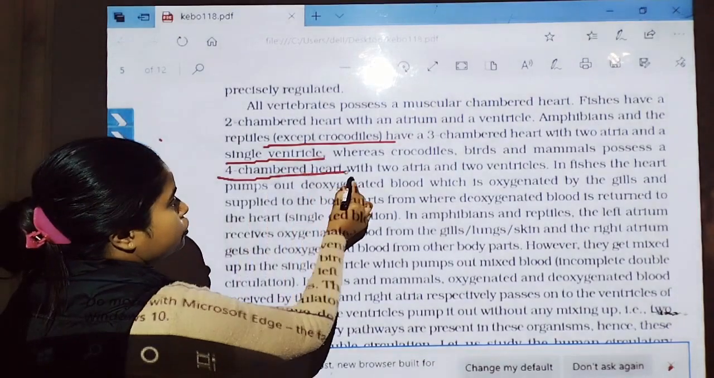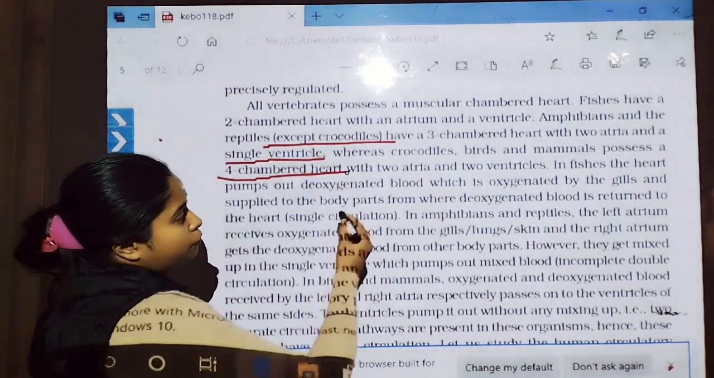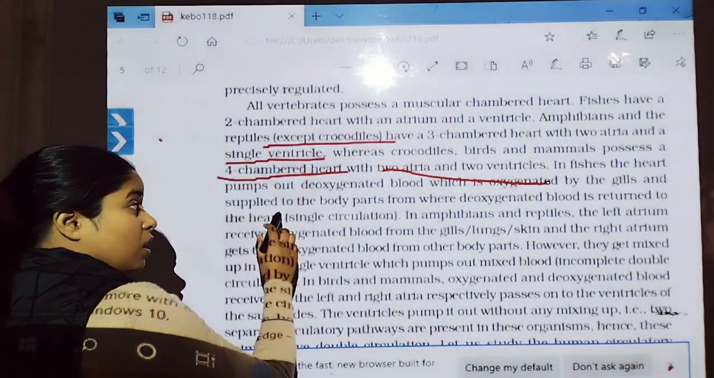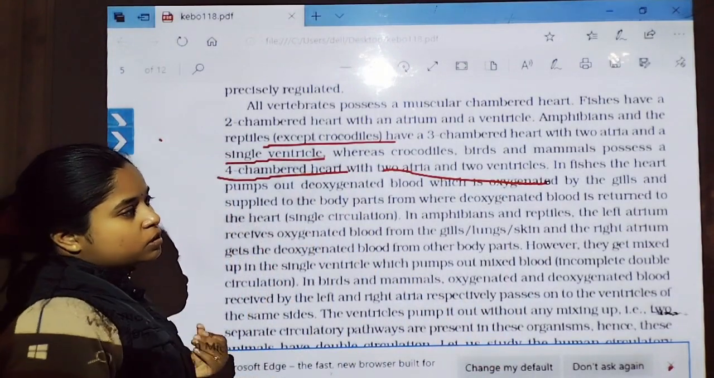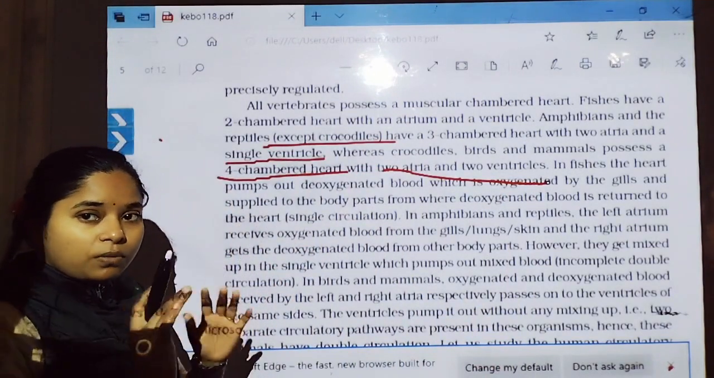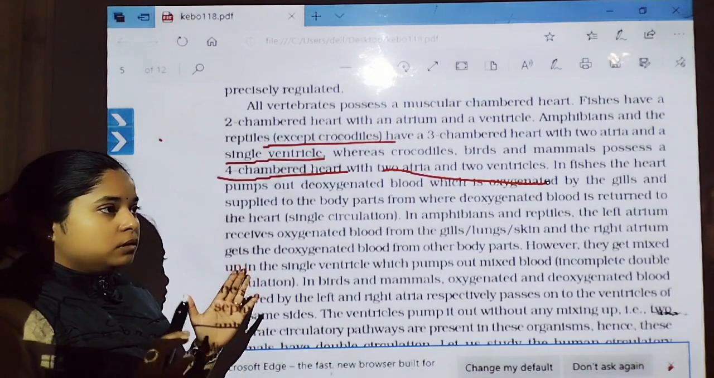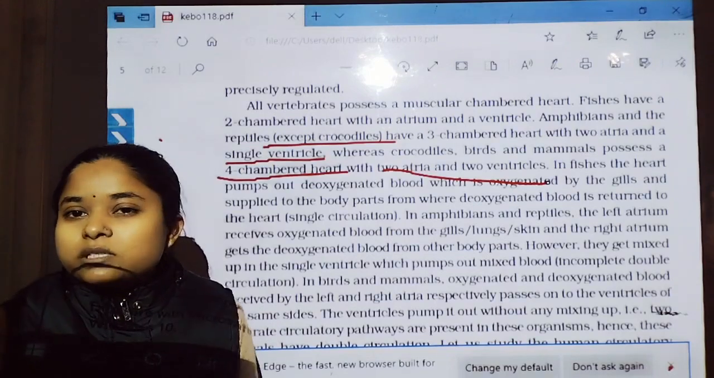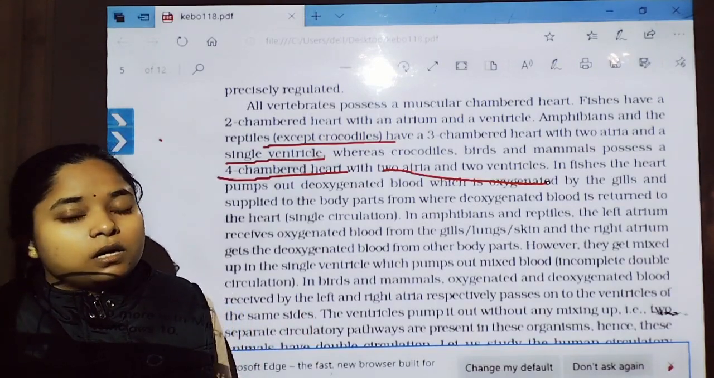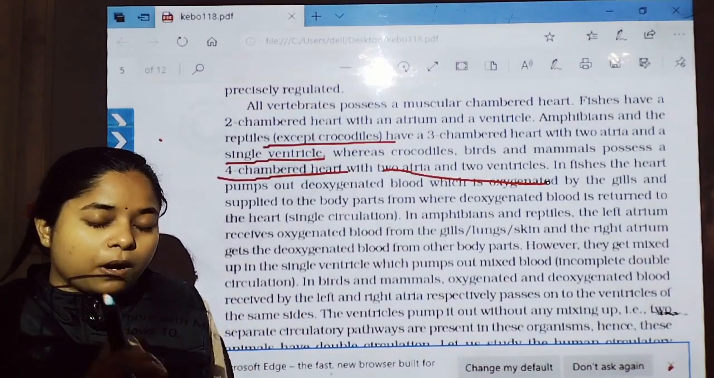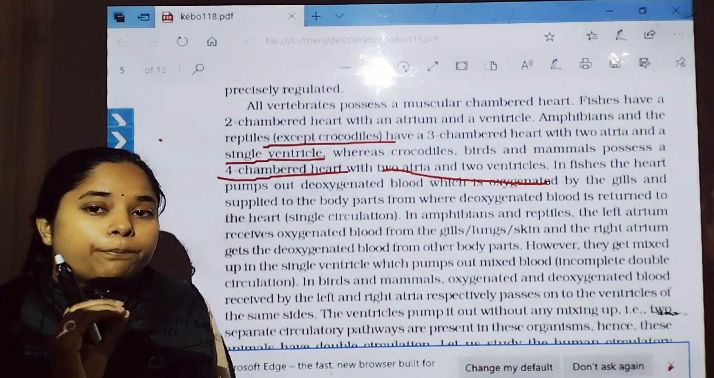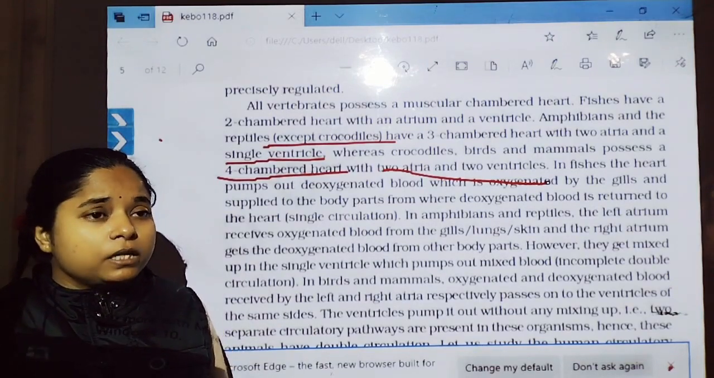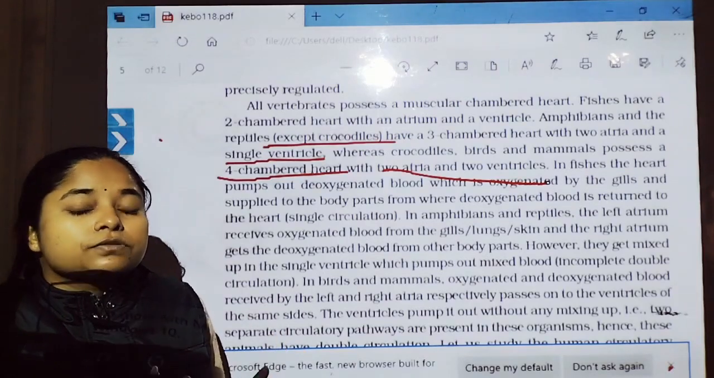It is clearly given, four-chambered heart with two atria and two ventricles. In fishes, the heart pumps out deoxygenated blood, which is oxygenated by the gills. So the heart does not pump oxygenated blood, because fishes show the venous type of blood circulatory system. The heart pumps deoxygenated blood rather than oxygenated blood. Oxygenated blood is transferred by the gill.